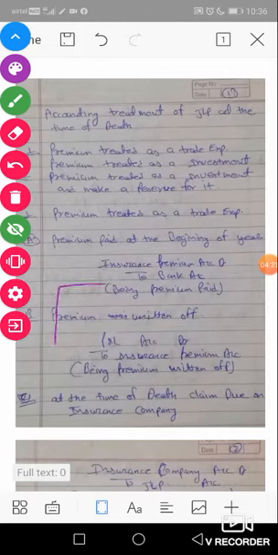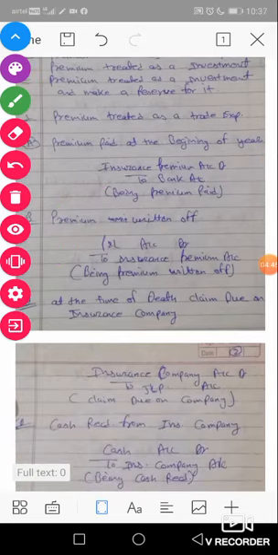So these two are the basic entries made every financial year: first at the beginning, premium paid, and second at the end of the year, premium transferred to P&L as an expense written off.